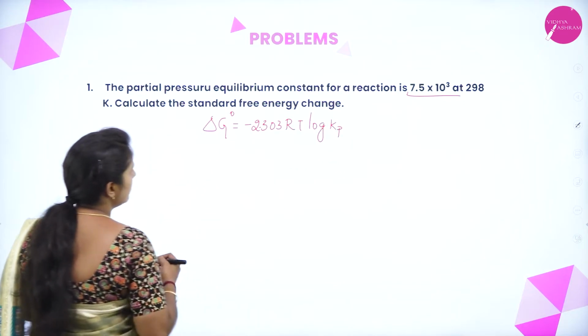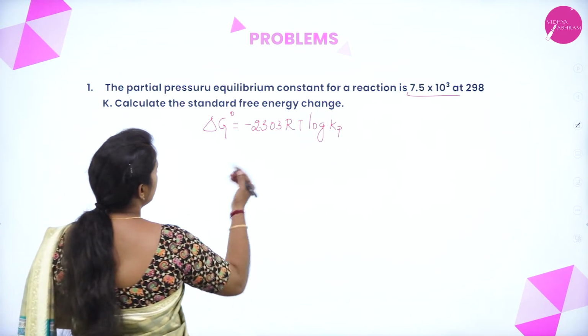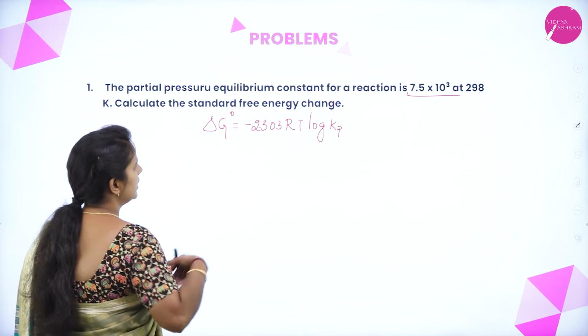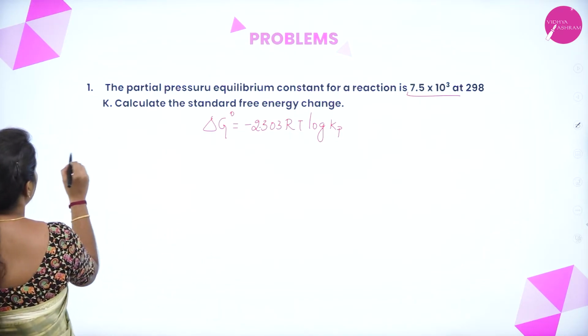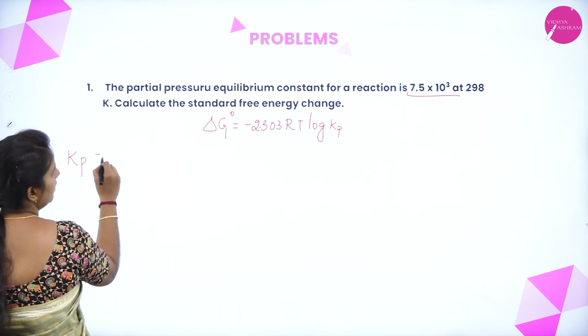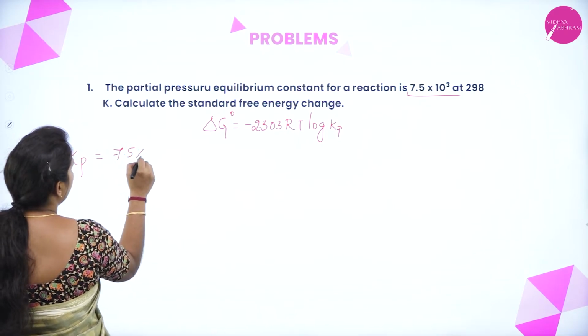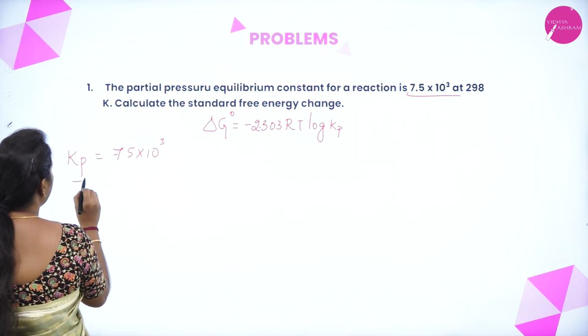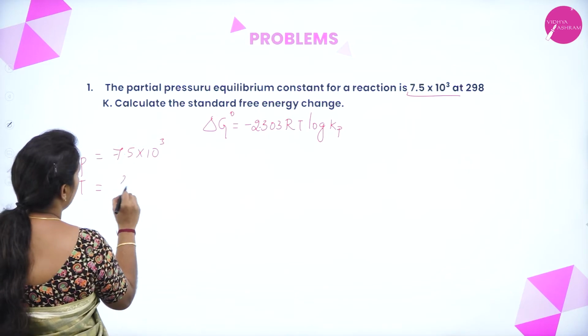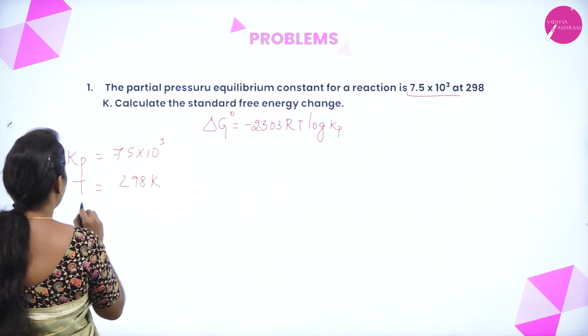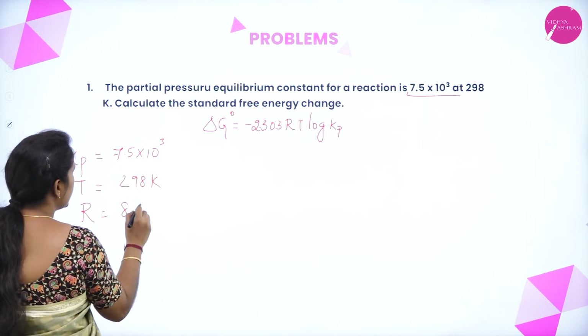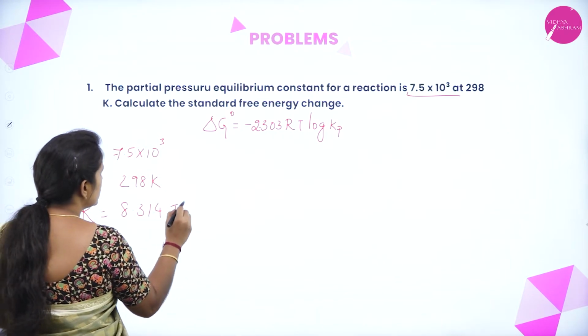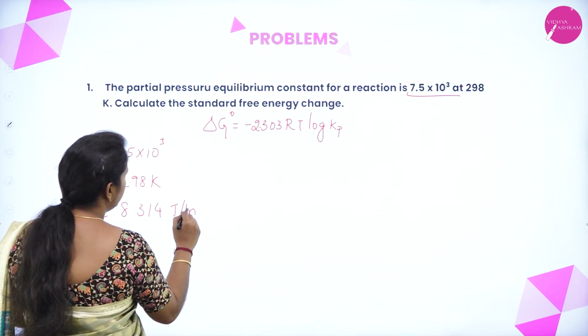Correct? So they have given the temperature as well as the Kp value, that is the equilibrium constant. The Kp value is 7.5 into 10 to the power of 3, the temperature is 298 Kelvin, and the R value is also known, that is 8.314 joules per Kelvin per mole.